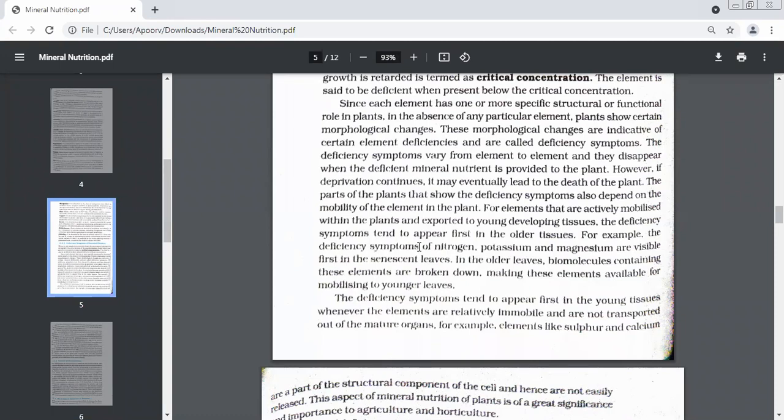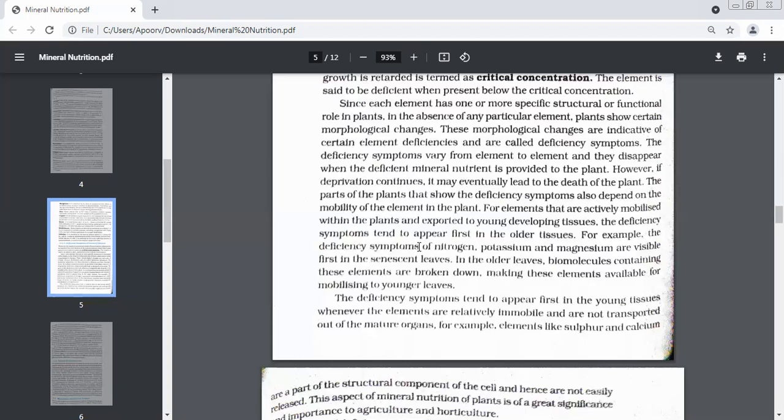Yes, because these elements are mobile. These are mobile elements. And they're mainly stored in the form of biomolecules. In which kind of leaves? Young leaves or old leaves? Old leaves. What is the word we use for old leaves?